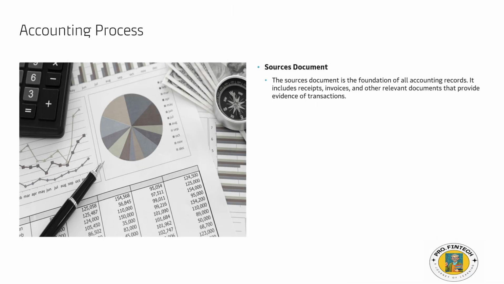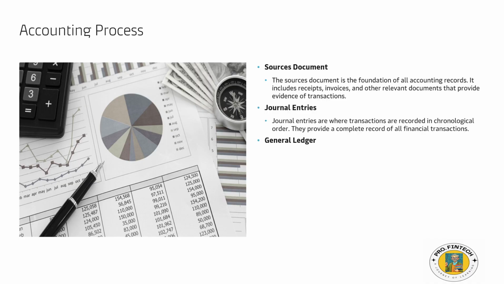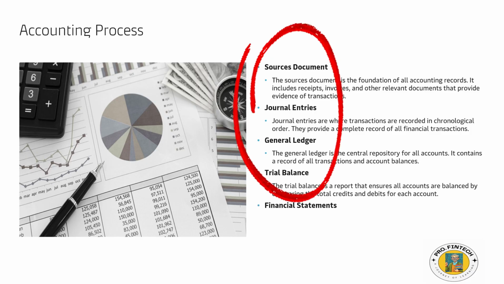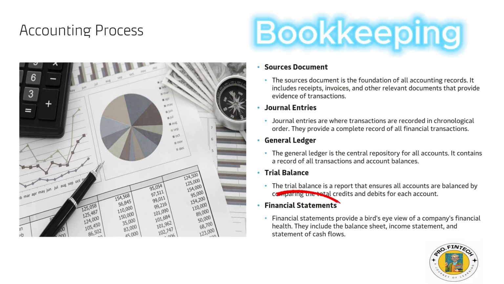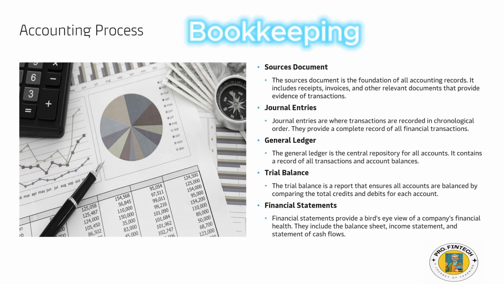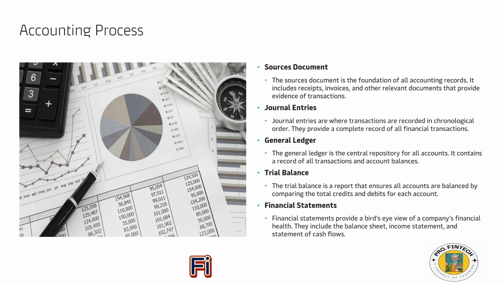Accounting process. This process has 5 elements. The accounting process comprises 5 key elements, which I will outline below as we proceed. I will explain each element in detail, including its significance within the accounting framework. The first 4 elements are collectively referred to as bookkeeping, while the 5th element is known as financial statements. Bookkeeping involves systematically recording financial transactions, serving as the foundation for accurate financial reporting. The financial statement, on the other hand, presents a summary of this data, which is essential for stakeholders, management, and government agencies. Understanding these elements is crucial for an effective accounting process. Now let's dive deeper into their meanings and significance in the field of accounting.